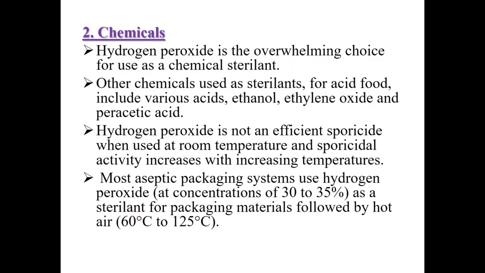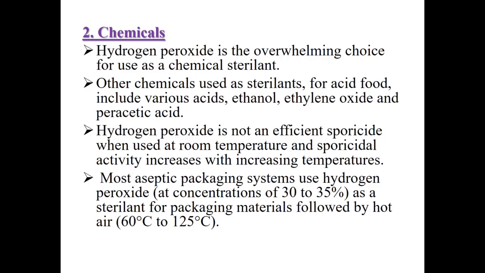Among chemicals, hydrogen peroxide is mainly used as a chemical sterilant. Other chemicals used as sterilants for acid foods include various acids, ethanol, ethylene oxide and peracetic acid. Hydrogen peroxide is not an efficient sporicide when used at room temperature, and sporicidal activity increases with increasing temperature.